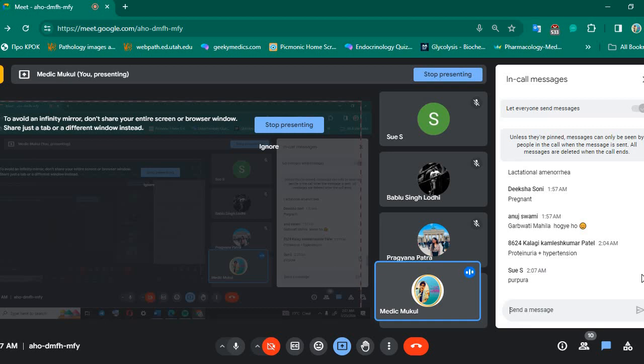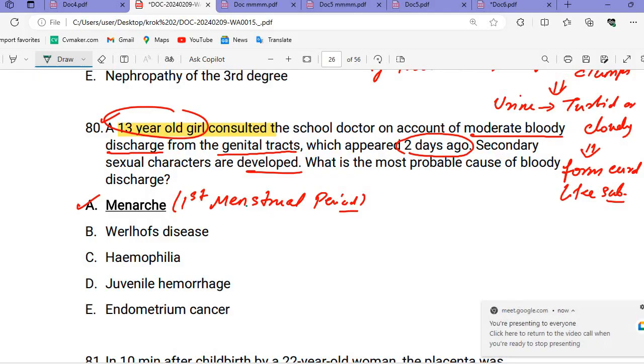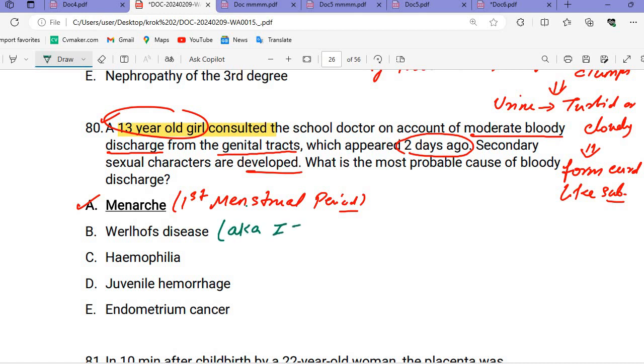Purpura. You are correct. Did you search, or are you right? That is ITP, idiopathic thrombocytopenic purpura. No, it is not purpura, it is idiopathic thrombocytopenia. So that is thrombocytopenia. What you will see, that is Werlhof disease.